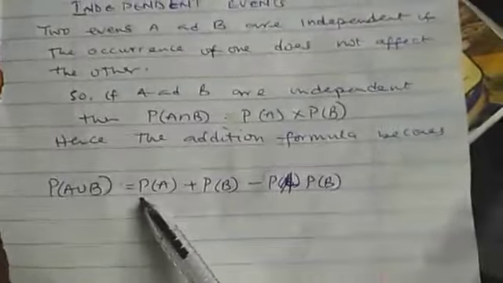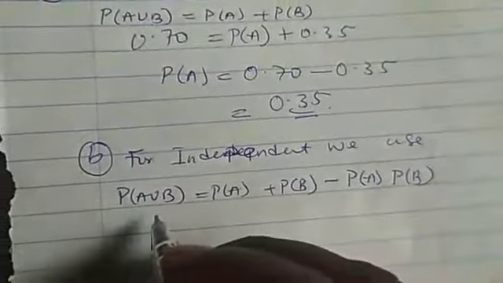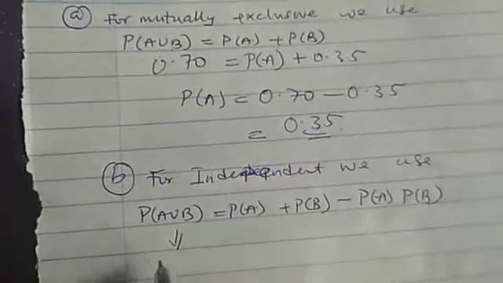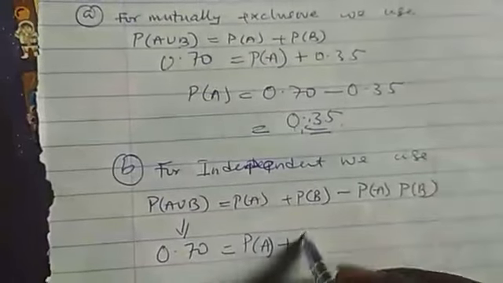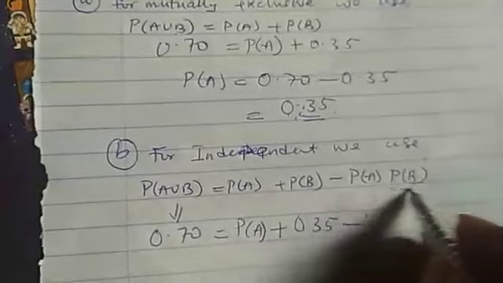The second one says if A and B are independent. So which one are we using? We are using this formula, and that is what we have written here. We only need to use what is given to us. Probability of A union B is 0.70. Probability of A is not given; that is what we are looking for. Probability of B is given to us to be 0.35, minus probability of A times probability of B, which is 0.35 probability of A.